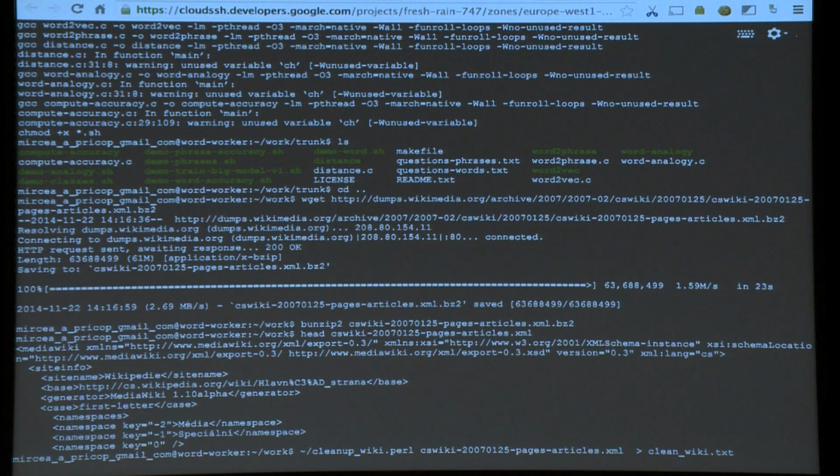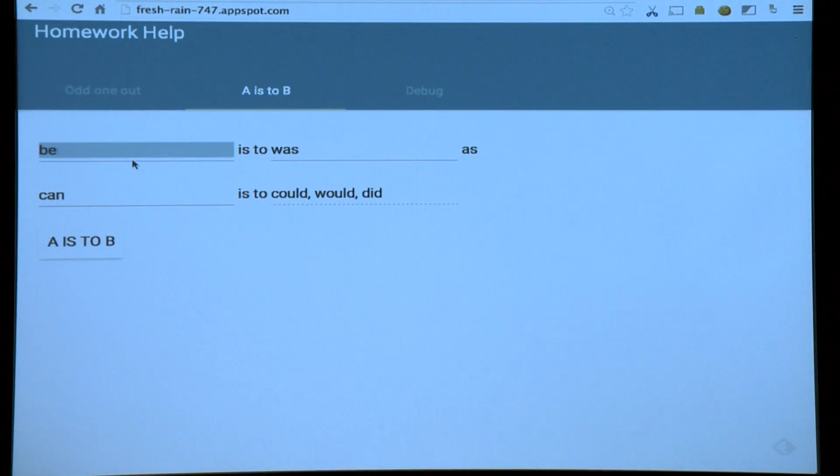I think it does. Let's try this. Let's see if it has like a moral sense. Bad is to good as ugly is to... night? You want night? Well, morning is kind of in there. But what I was going for was beautiful. You know, this is much more impressive. But I'll let it run after the presentation, and you can feel free to play with it yourselves.